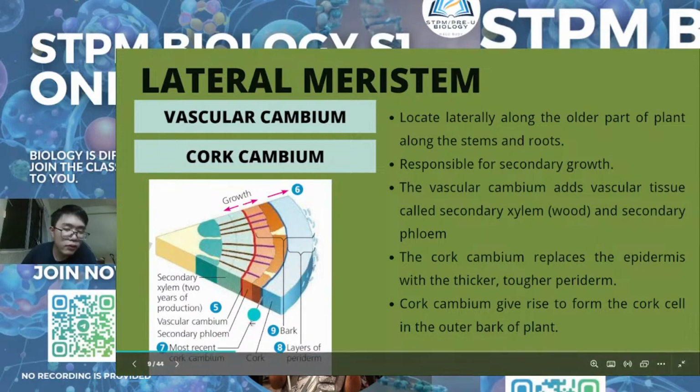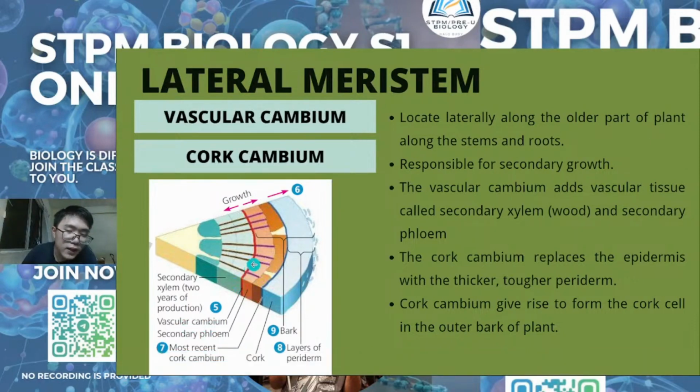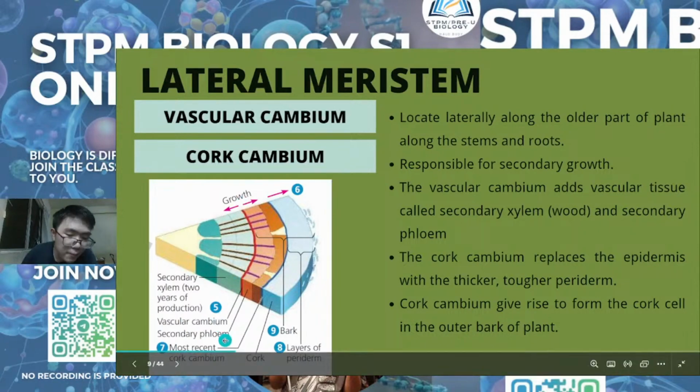If you see number 5 and number 7, the vascular cambium is more important. The red one, this very thin line, is the vascular cambium, and the cork cambium is the blue line.